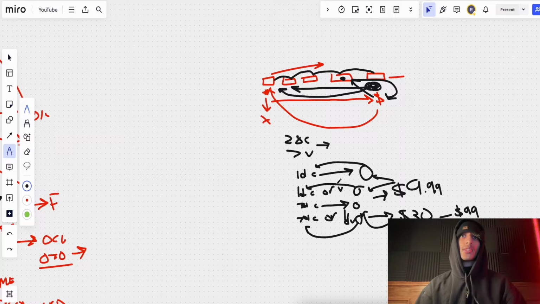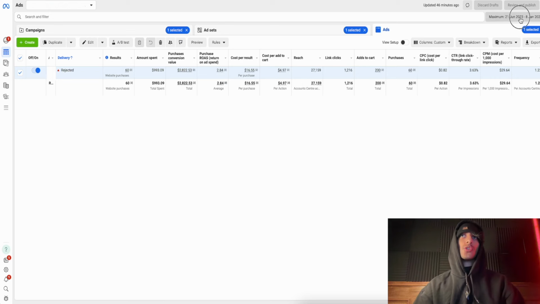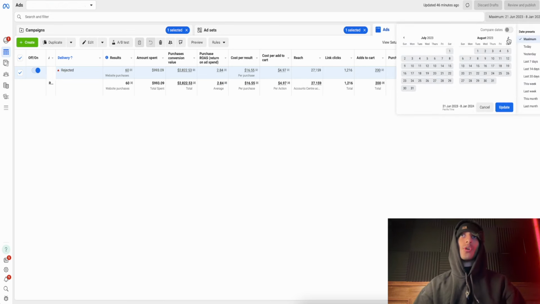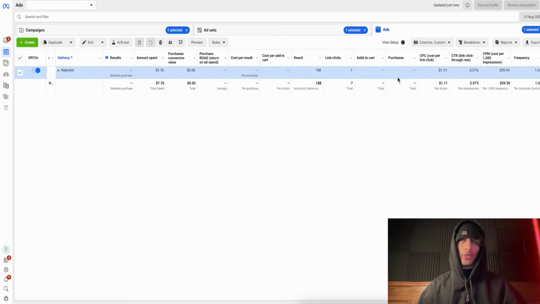So knowing this, right, what we understand now is we want to aggressively track our attribution. We want to aggressively track what's going on with our ad sets. Now, jumping back into the ads manager here, I want to show you guys what is going on. So you can see on the day we launched this ad set, August 10th, right? It spent $7 and it just doesn't look that healthy. It doesn't look that good.